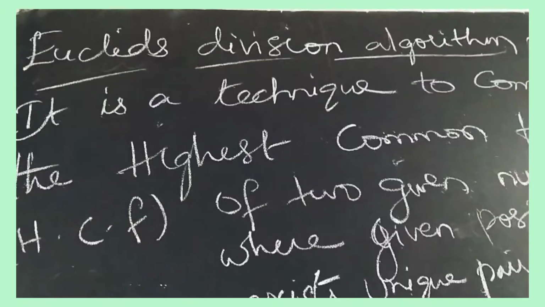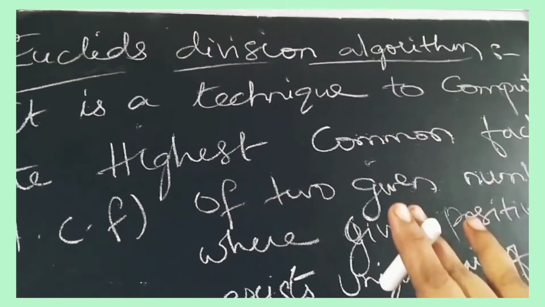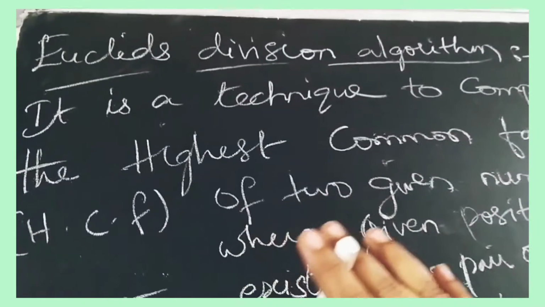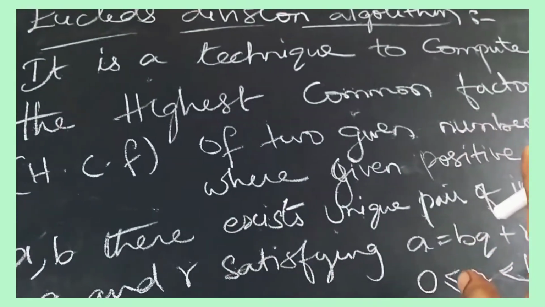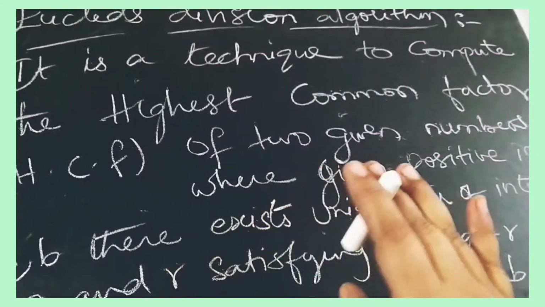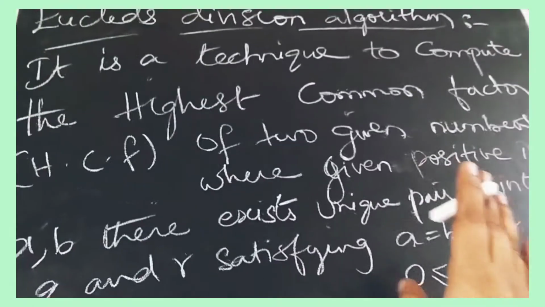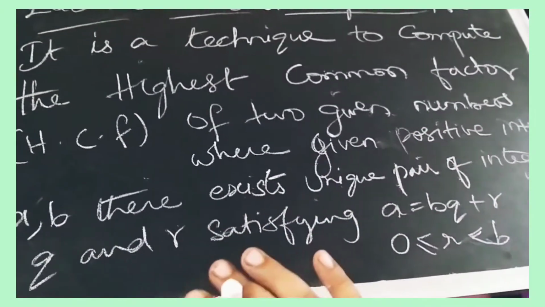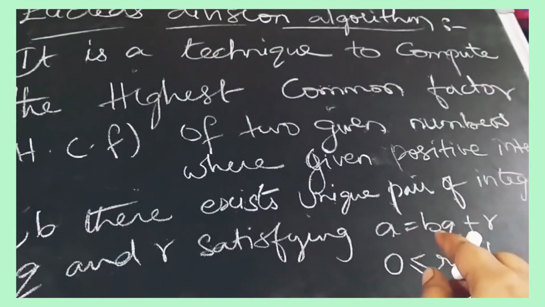Now I am moving to a very important topic, Euclid's division algorithm, or Euclid's division lemma. It is a technique to compute the highest common factor, that is HCF, of two given numbers. Given positive integers a and b, there exists a unique pair of integers q and r satisfying a = bq + r.